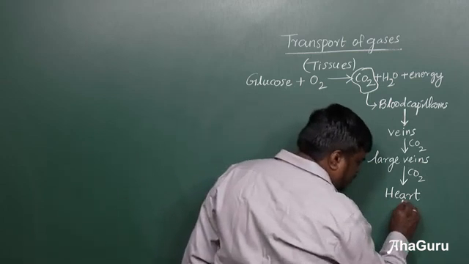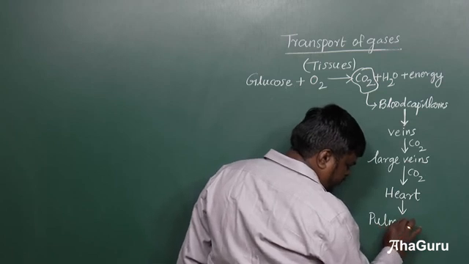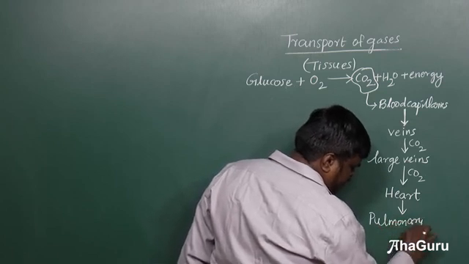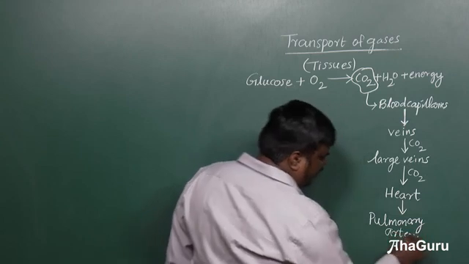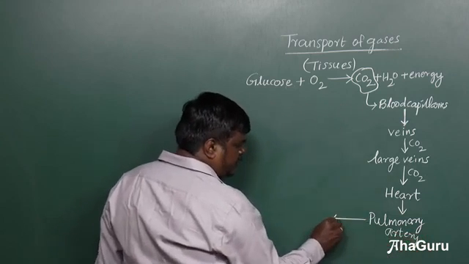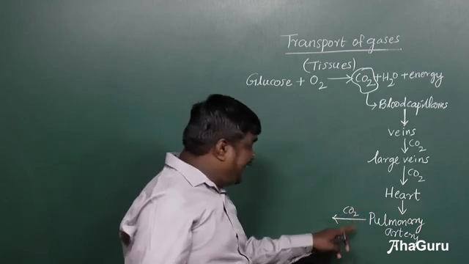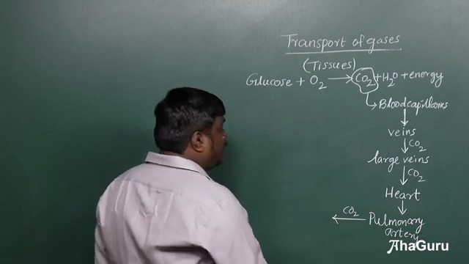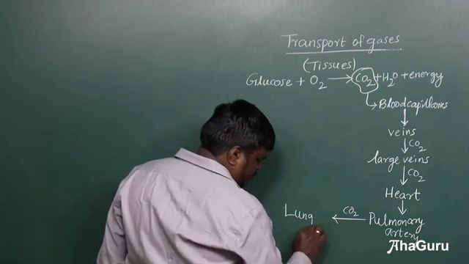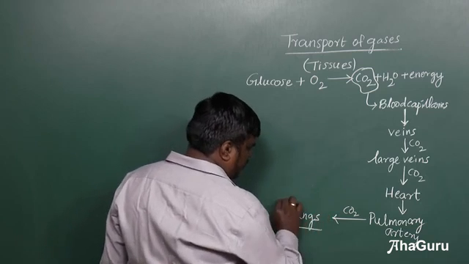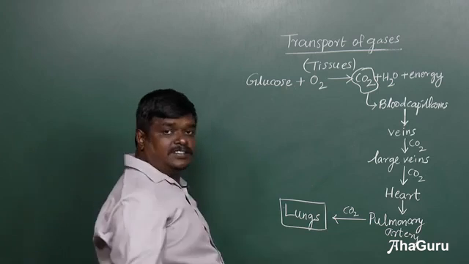From the heart, the pulmonary artery carries the deoxygenated blood, the blood that contains carbon dioxide, to the lungs, where through the capillaries it reaches the lungs.